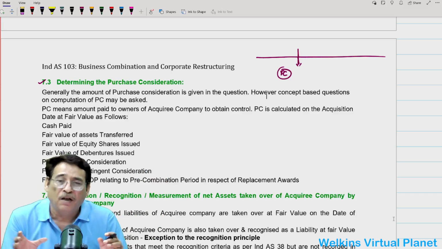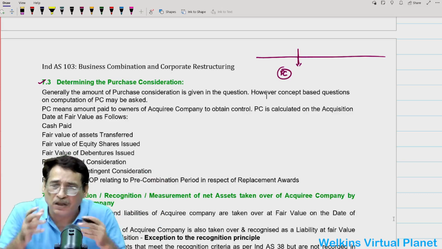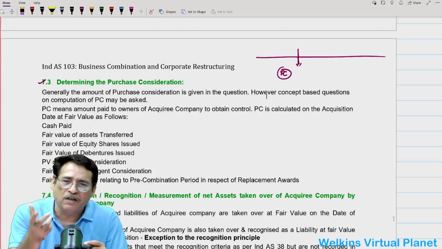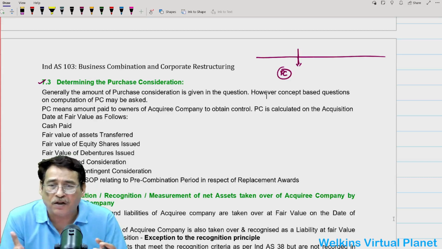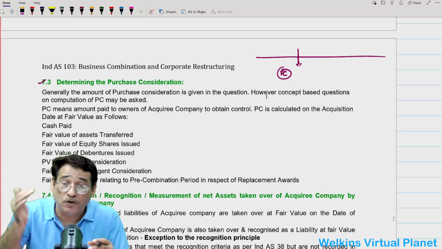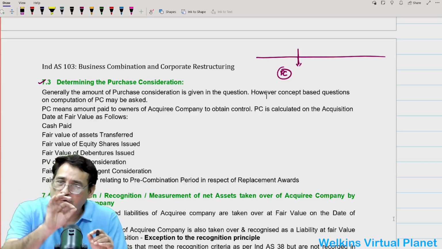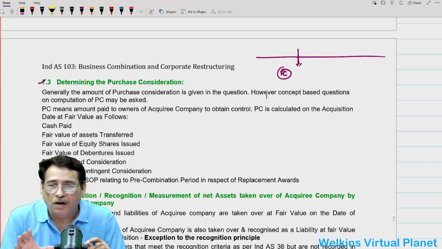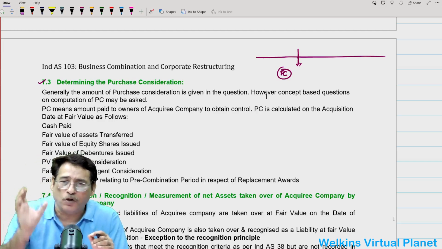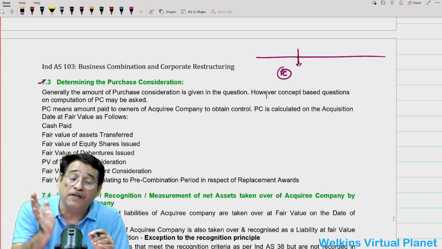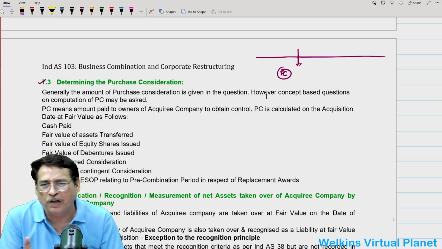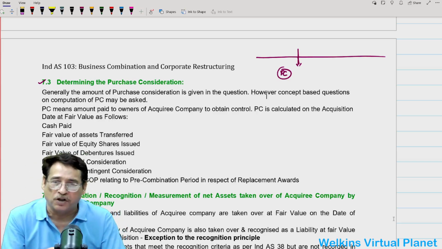Besides that, some concept-based question, let us say a 3-4 mark question, may ask you to compute the amount of purchase consideration. Generally, the amount will be given in the question, but in a long advanced question, you may have to compute it.